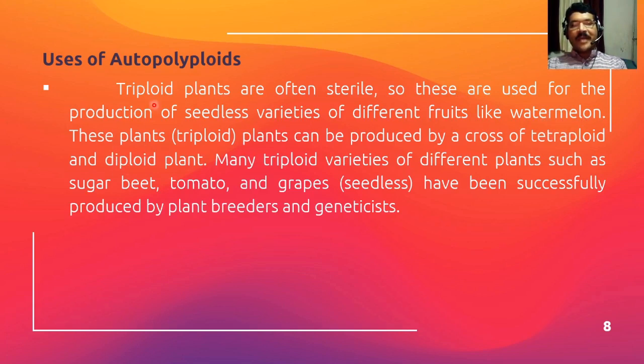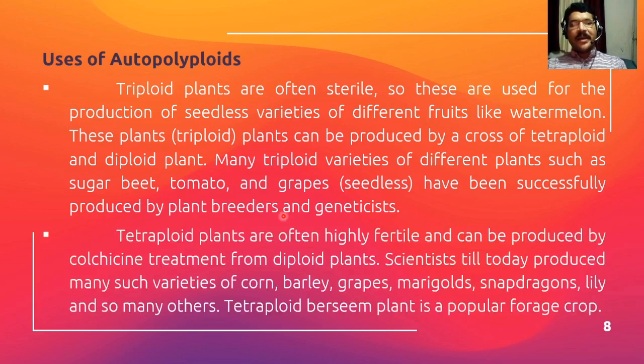Then they will give rise to triploid plants. Many triploid varieties of different plants such as sugar beet, tomato, grapes, all seedless varieties, have been successfully produced by plant breeders and geneticists till today. So this is a very important use of autopolyploidy and triploid plants.